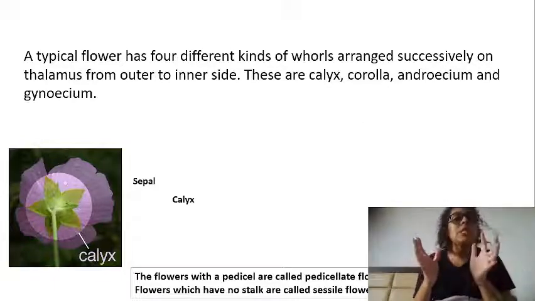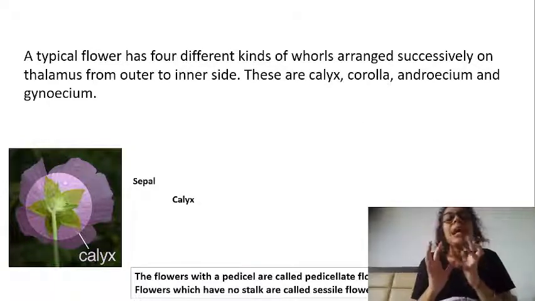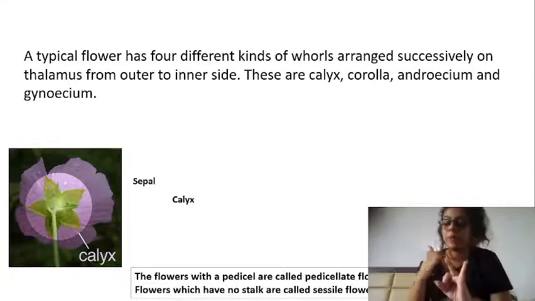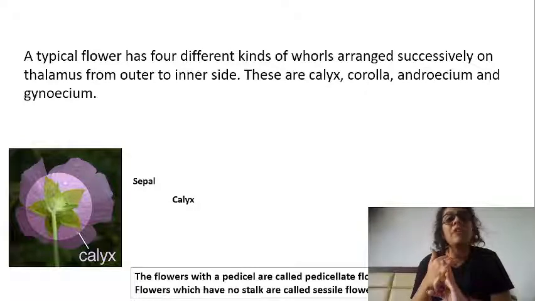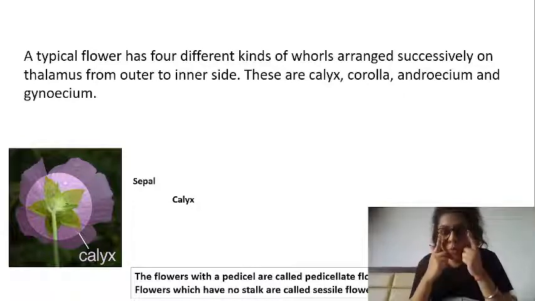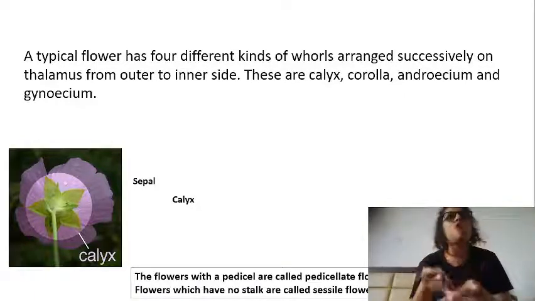Now listen to me very carefully. In the previous slide, what I was telling you again and again was part of the flower. Sepal is one part of the flower. Petal is one part of the flower. Was I using any other word other than part? No, because I'm talking about the individual part. But what if I talk about a bunch of those parts?